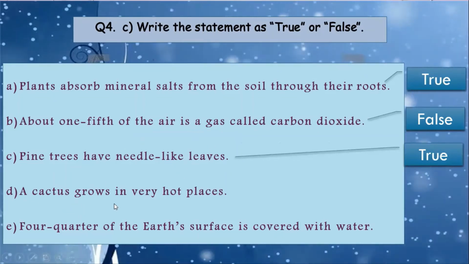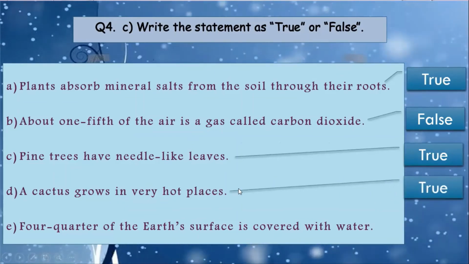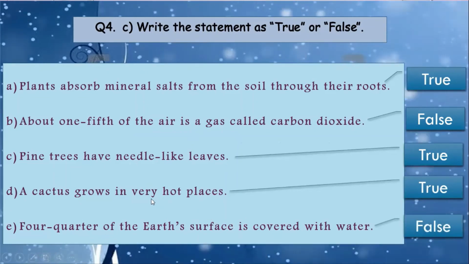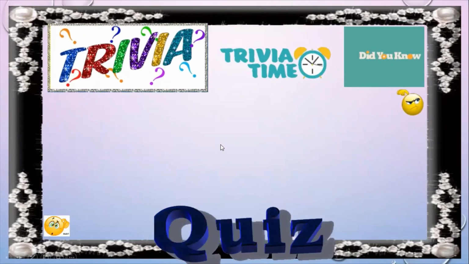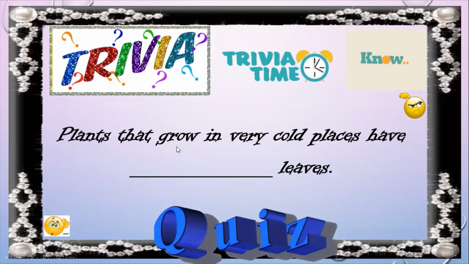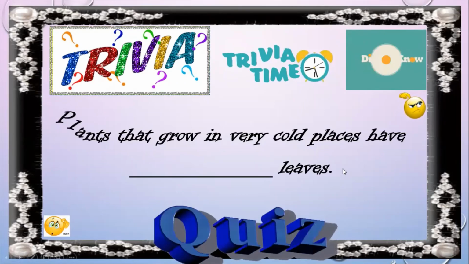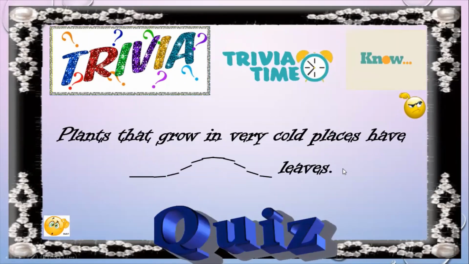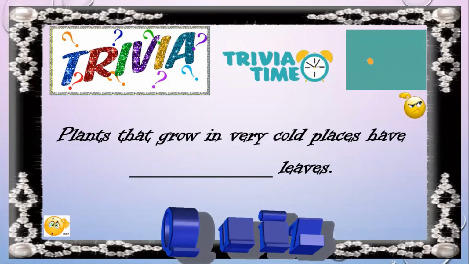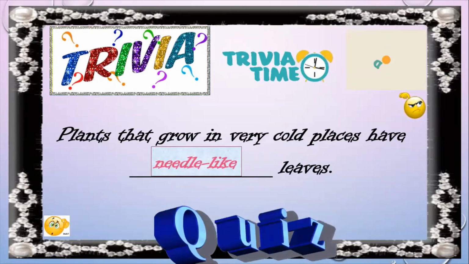A cactus grows in very hot places. Yes, that's right. They have thick, fleshy stems. 4/4 of the Earth's surface is covered with water. It's a wrong statement, as 1/3 of the Earth's surface is covered with water. Now it's trivia time. Do you know that plants that grow in very cold places have dash leaves? Yes, you are right. Plants that grow in very cold places have needle-like leaves.